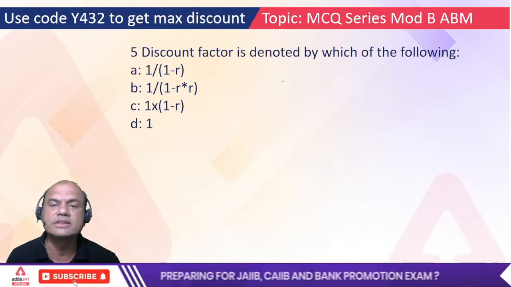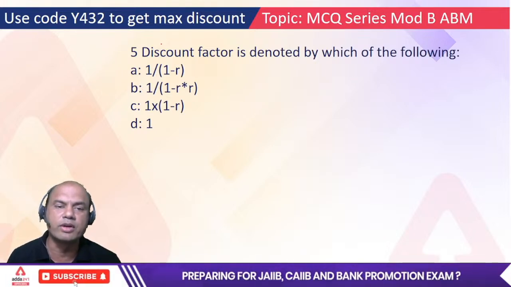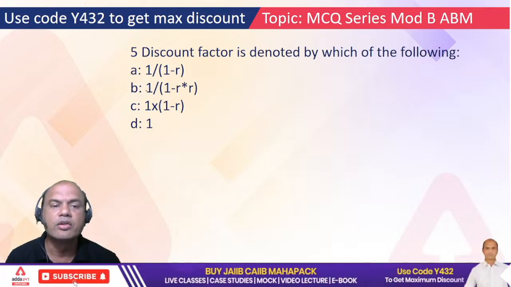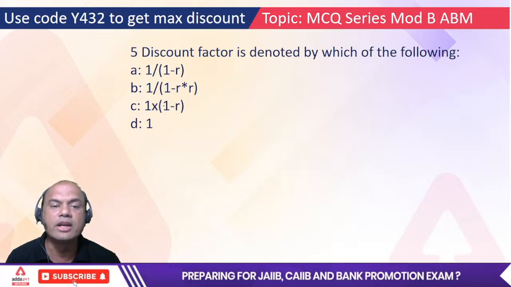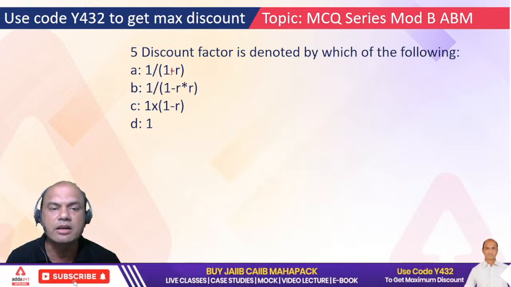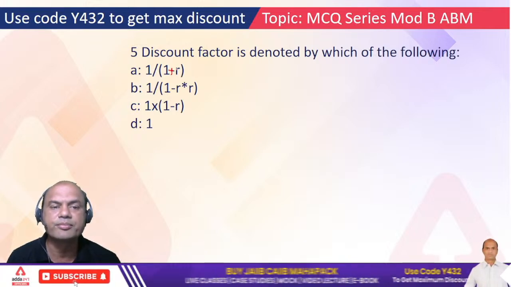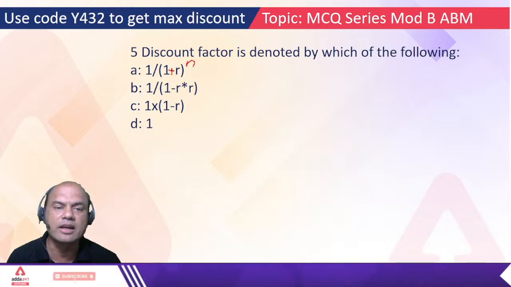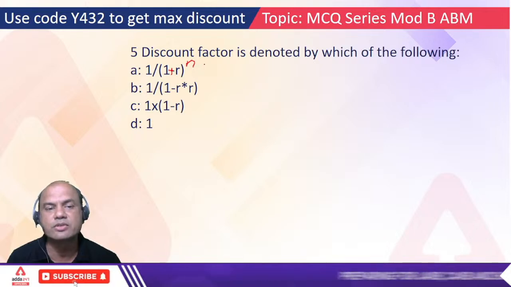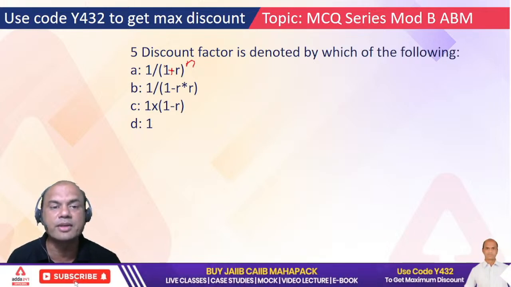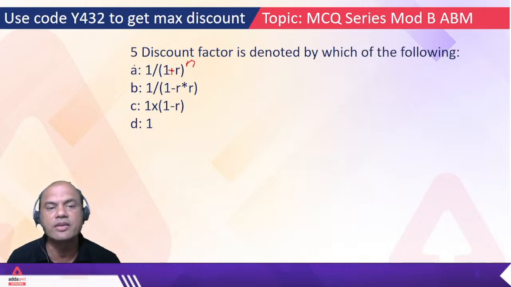Discount factor is denoted by which of the following? 1 upon 1 minus R, 1 upon R, 1 upon R into 1 minus R into R, 1 into 1 minus R and 1. It should be actually 1 plus R discount factor. Okay, 1 plus R raised to n. I'll write it over here because that's the actual definition. 1 upon 1 plus R raised to n. So which of them is the correct one? A, B, C or D?